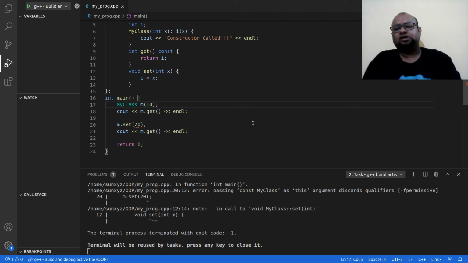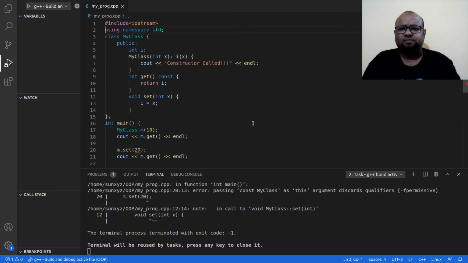Fine, so I hope all this makes sense. The use of const makes sense. Now say I make this const. Then of course I cannot set the value of i, and I'm going to have problems over here. So let me comment this out.